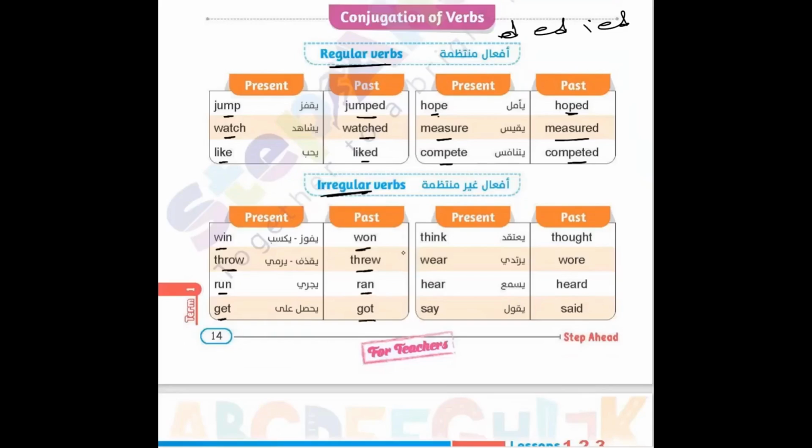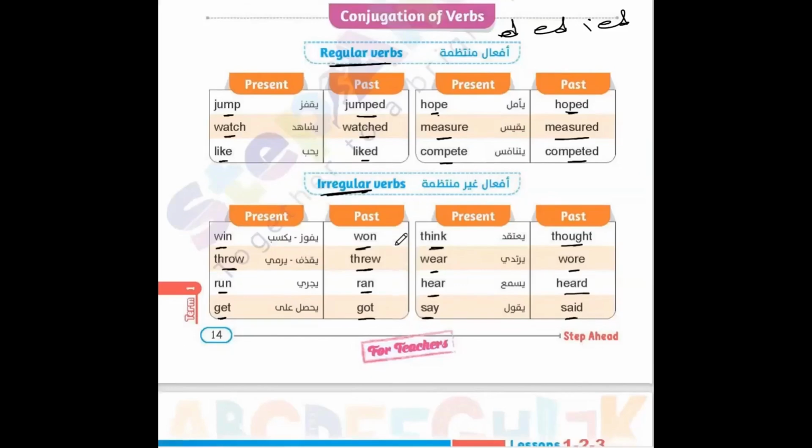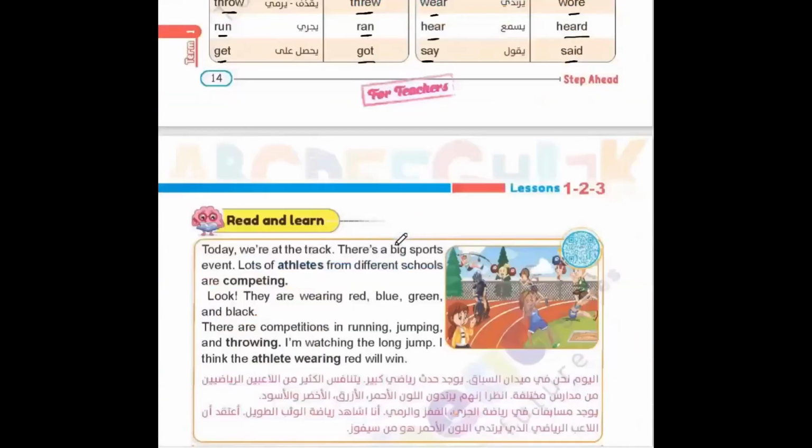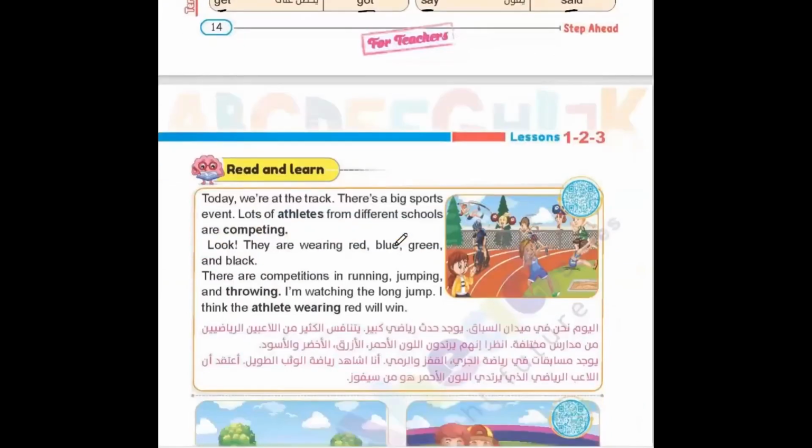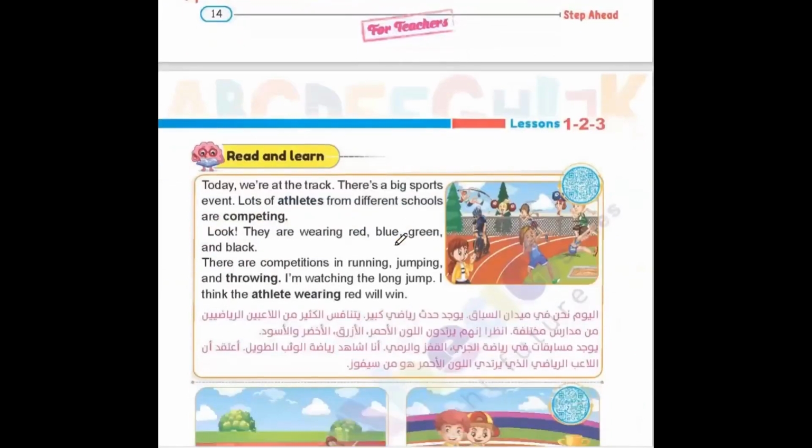Get, got. Think, thought. Wear, wore. Hear, heard. Say, said. Those are conjugations of verbs. We have to remember them very well because they will help us understand reading and also help us with the paragraph. And now we will move to study this kind of sports in the text.